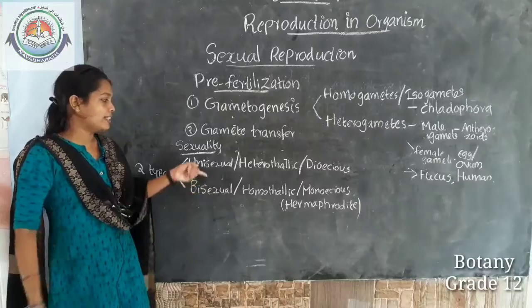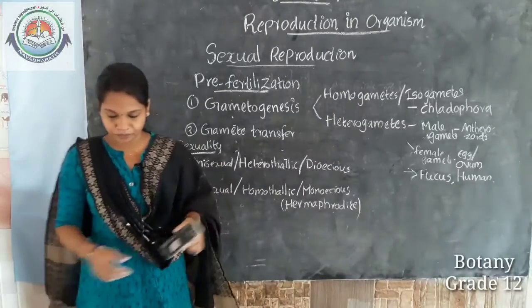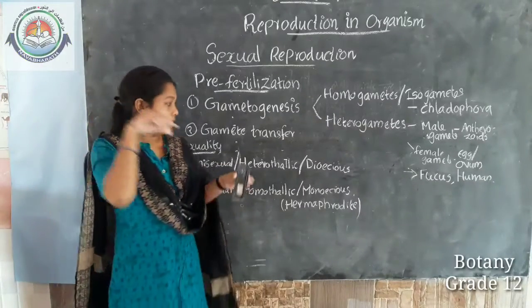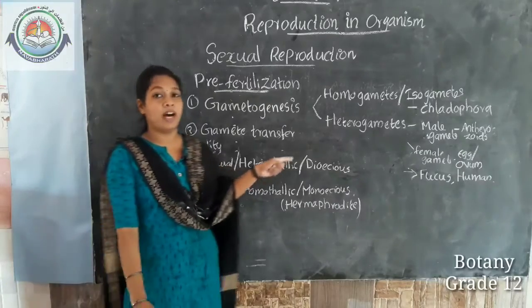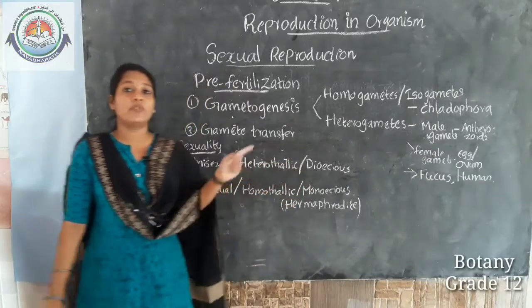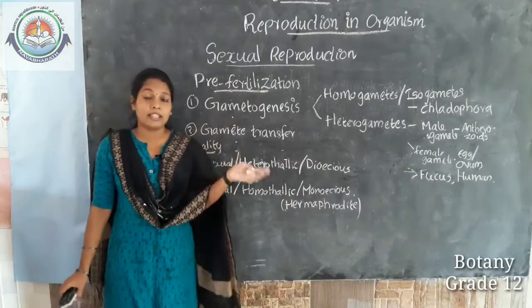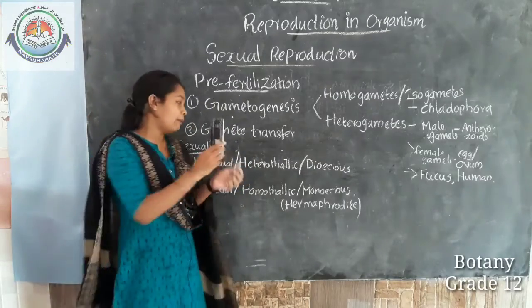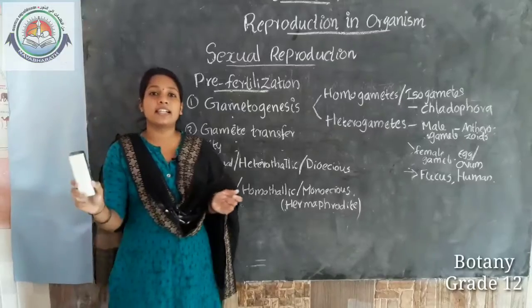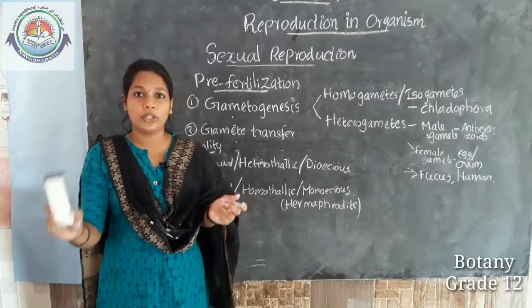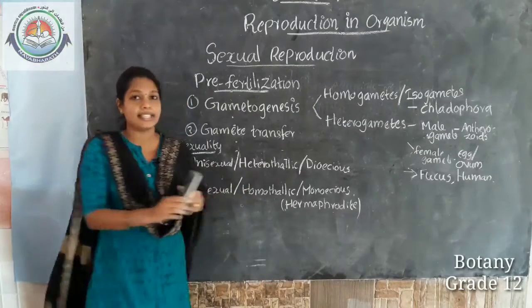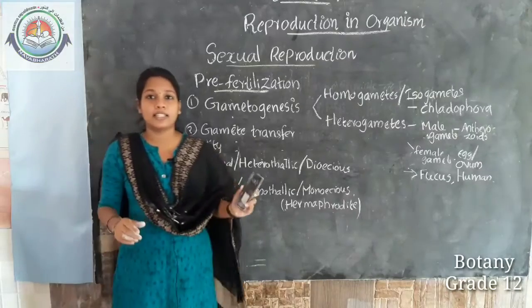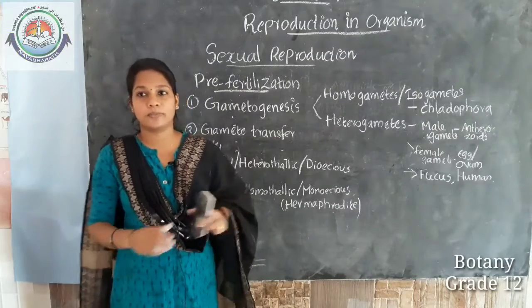Okay. What is a unisexual organism? Unisexual organisms are organisms with either a male reproductive structure or a female reproductive structure. They have only a single reproductive structure.